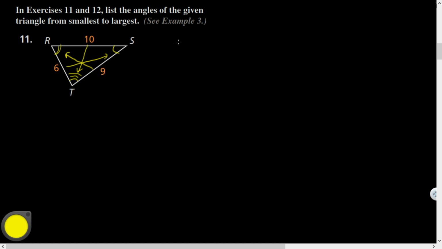So smallest to largest would be angle S, angle R, and angle T.